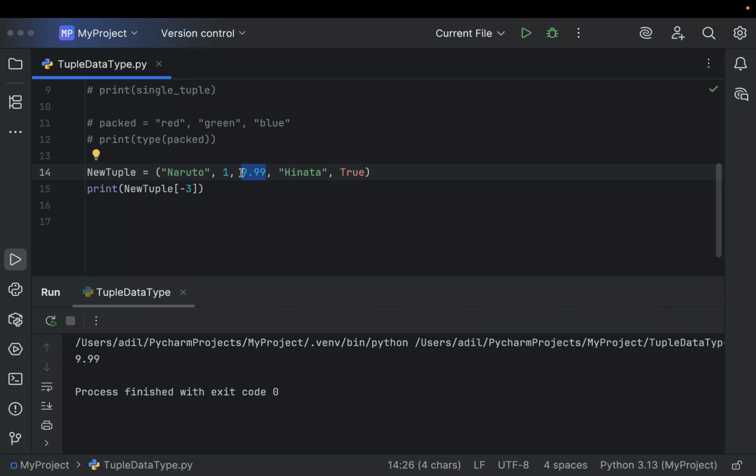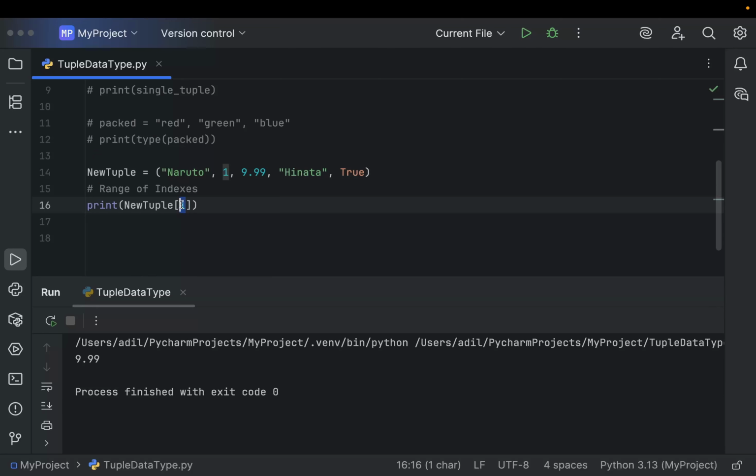Now we saw in our list videos that there is a concept called list slicing, and similarly in tuple we have a range of indexes. So for example, if you want to access the elements from 1 to Hinata, how will you do that? For that, you can write the index of 1, which is 1, because Naruto has the index 0 and 1 has the index 1.